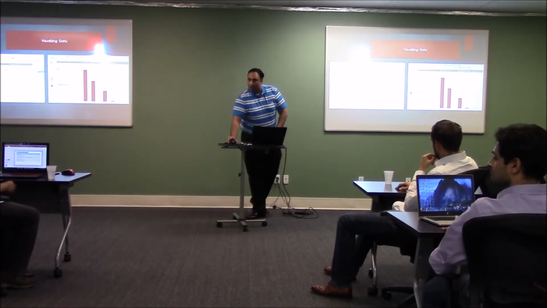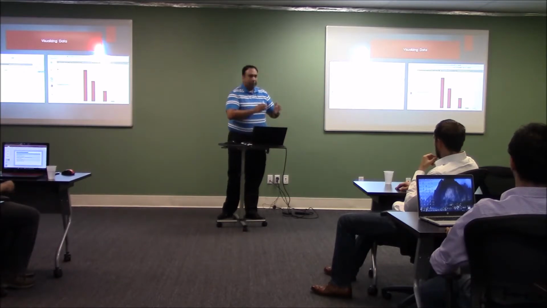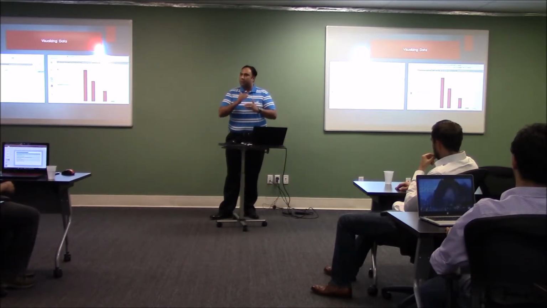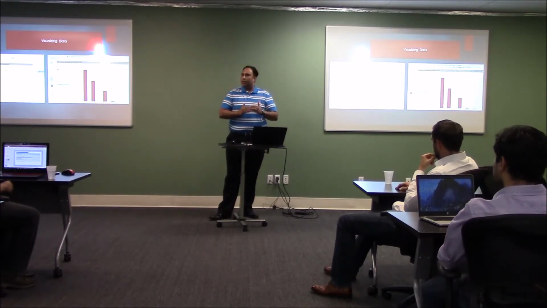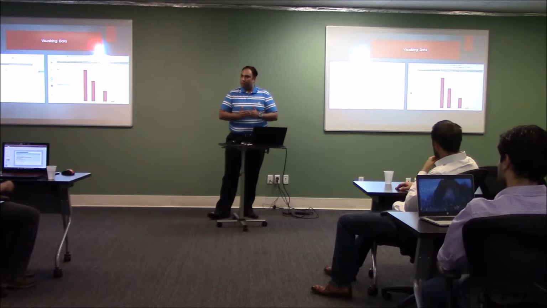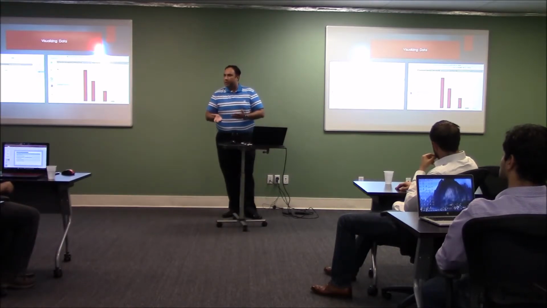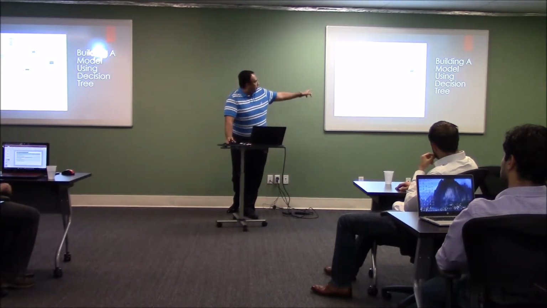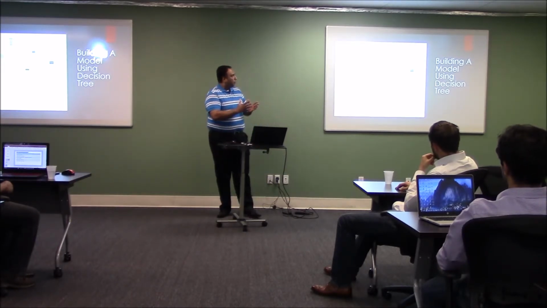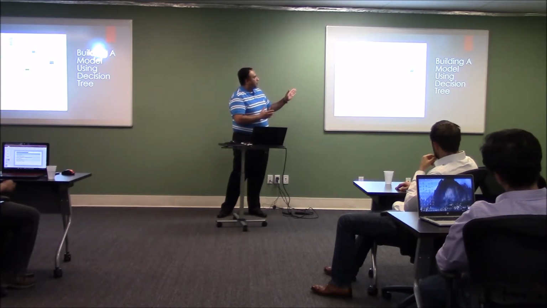So what does this chart tell us? This chart tells us that the university students are basically keeping up with their payments. They're making their payments on time, versus the people with a high school degree, who are not following up with their payments. They're behind because of many factors. Now, the funny part is in the next slide, once I put in the predictive modeling to create a decision tree.